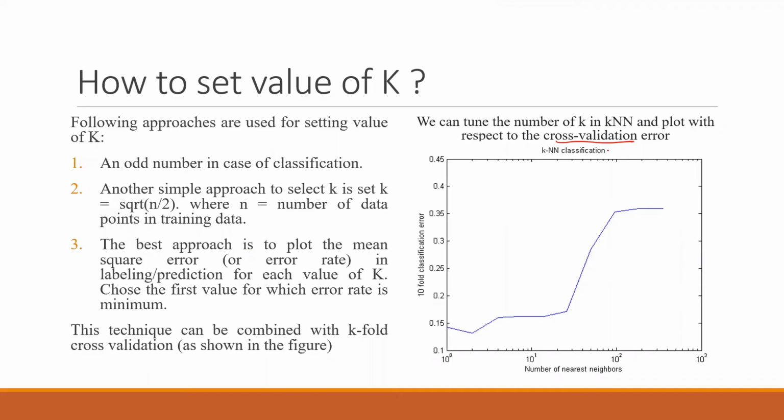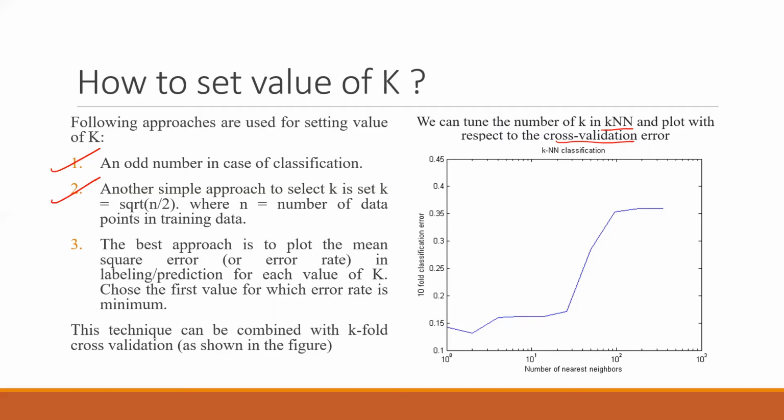We can tune the number of k in KNN and plot it with respect to the cross validation error. So the following approaches are used. One method is that in case of classification, you have to keep an odd number. Another simple approach to select k is to use the square root of n. Let's say there were maybe 20 points. Then if you take the square root of 20, it will be 4 point something, right? So you can keep k as maybe 5 or 3.